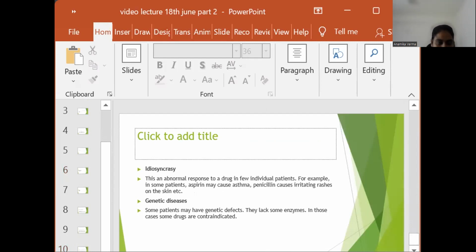Tachyphylaxis. When certain drugs are administered repeatedly at short intervals, the cell receptors get blocked up and the pharmacological response to that particular drug is decreased. The decreased response cannot be reversed by increasing the dose. This phenomenon is known as tachyphylaxis or acute tolerance.